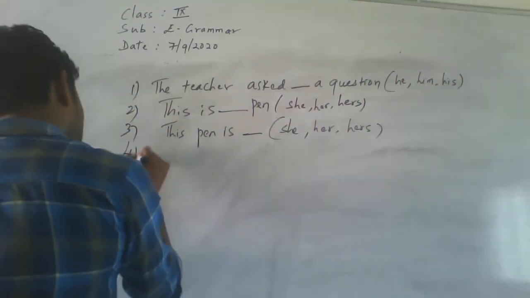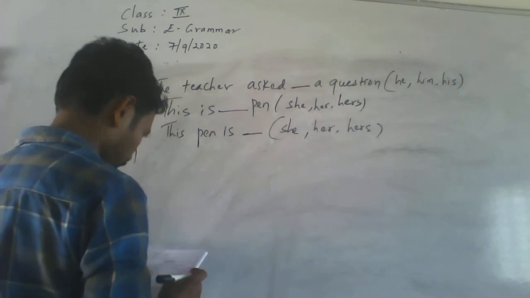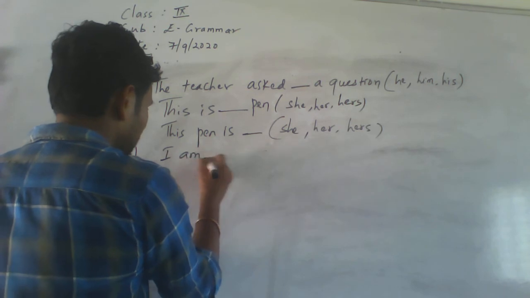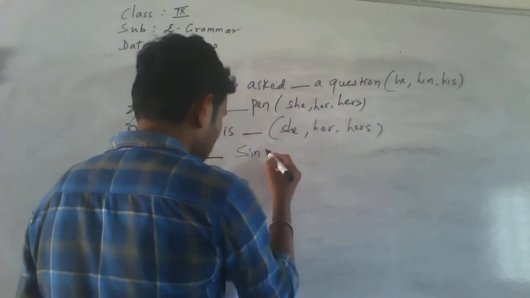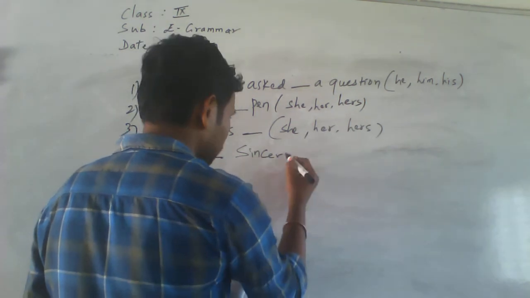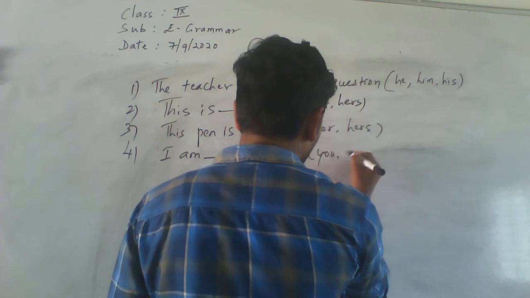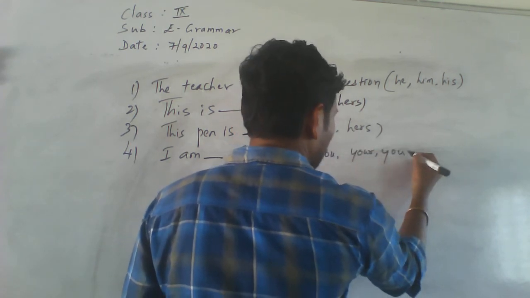Let's see the fourth example: I am dash sincerely. You, your, yours.